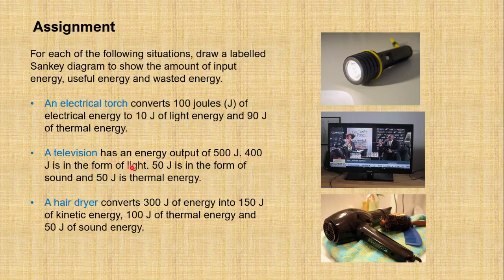Then second is the television having the energy output 500 joule. 400 joule is in the form of light, 50 joule is in the form of sound, and 50 joule is thermal energy. A hair dryer converts 300 joule of energy into 150 of kinetic, 100 as thermal, and 50 joule as sound energy. You have to draw these Sankey diagrams.